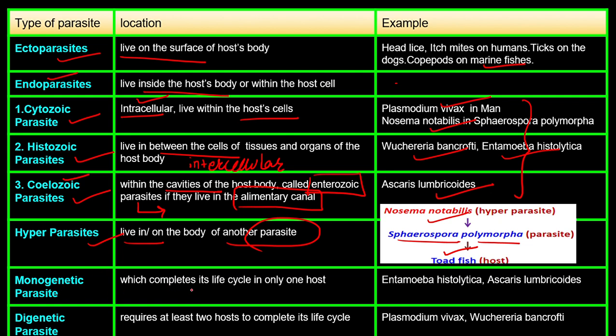Now, monogenetic parasite completes its life cycle in one host. Digenetic completes its life cycle in two hosts, right? For example, for digenetic, Plasmodium vivax and Wuchereria bancrofti, and for monogenetic, Entamoeba histolytica and Ascaris lumbricoides. By this, we are done with the types of parasite. Next, we will do it in another section, right? Thank you so much.